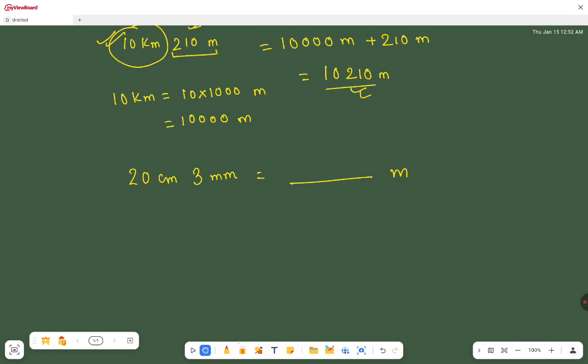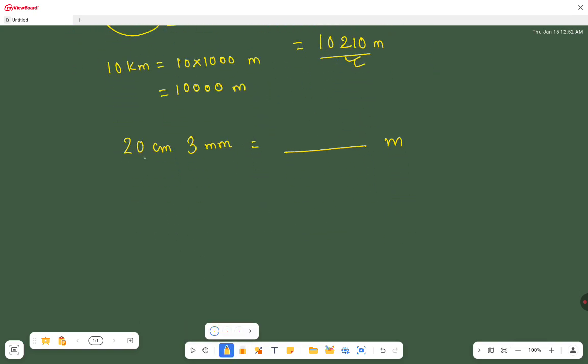Now see, first we have to convert 20 centimeter into meter, and second we have to convert 3 millimeter into meter. Then you have to add these two.